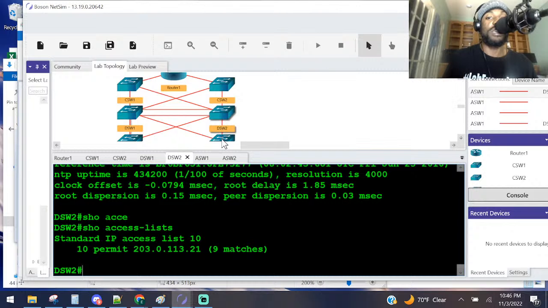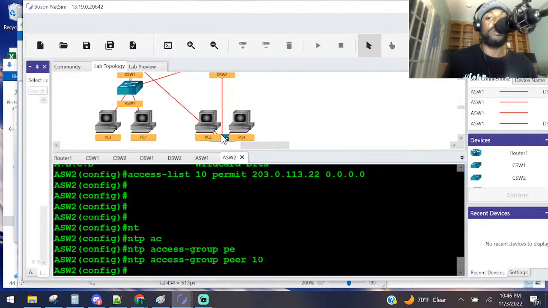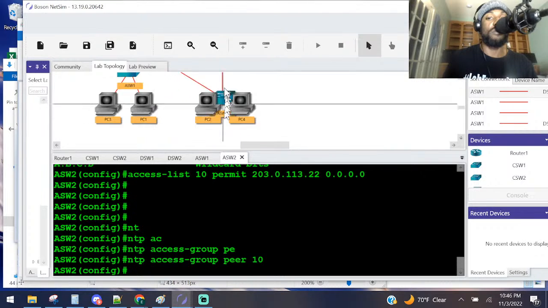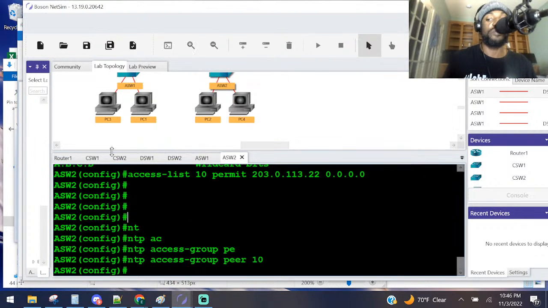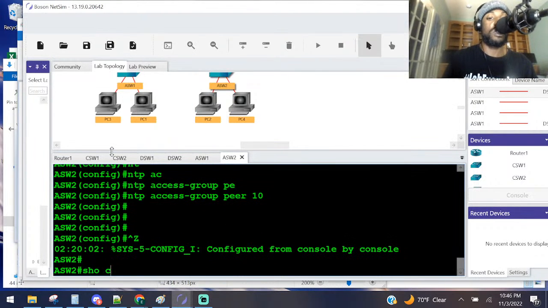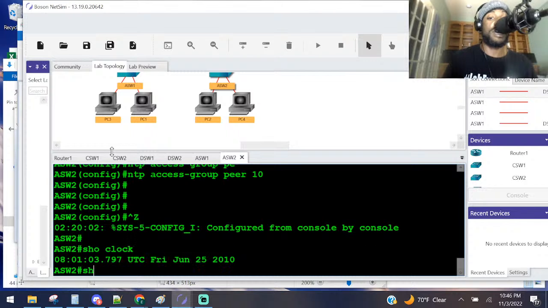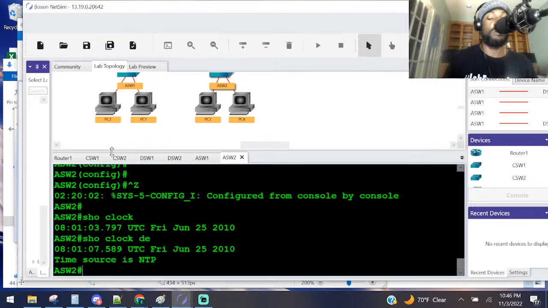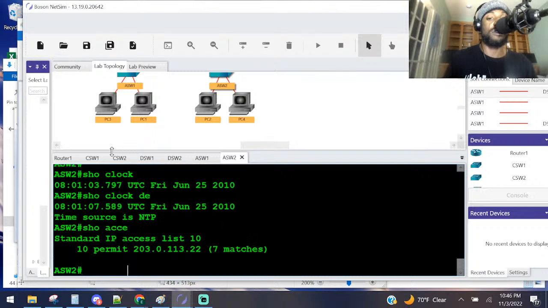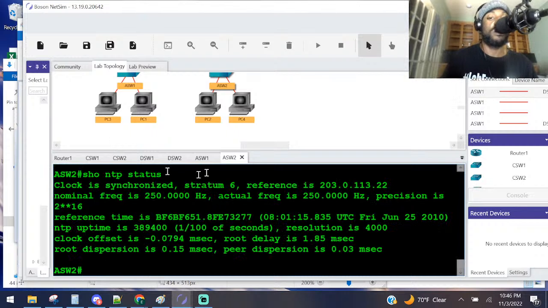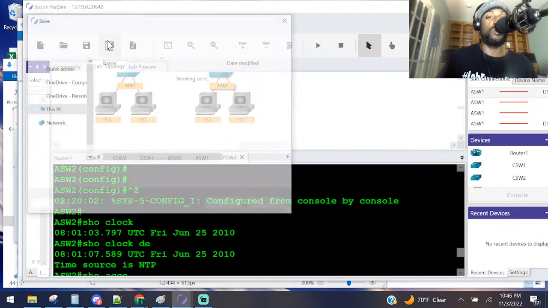That was him. I believe it's the final switch right there, ASW2, and I'm putting a hammer to it right there. Show clock. The time is correct. Detail. Source is NTP. Let's look at the access control list. We got 7 matches there, 7 hits, right? And then finally NTP status. He is synchronized.